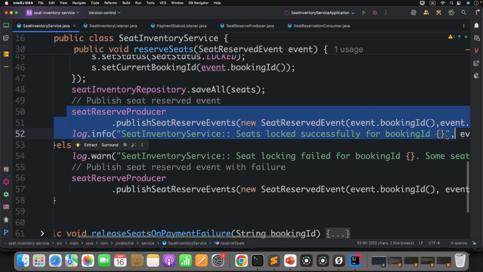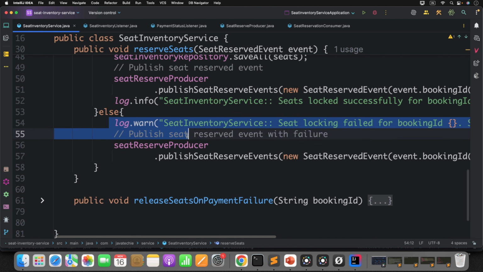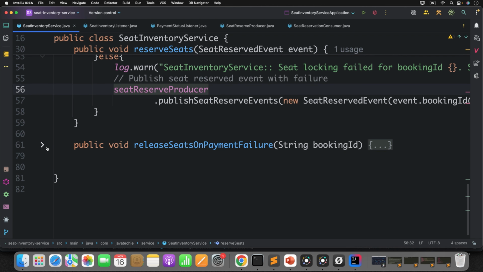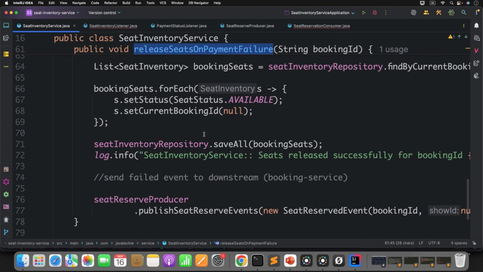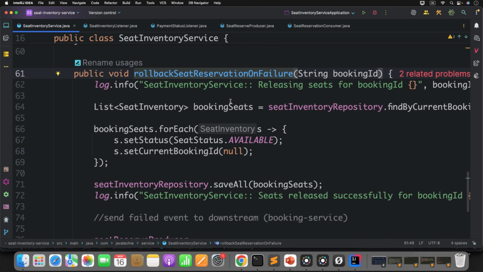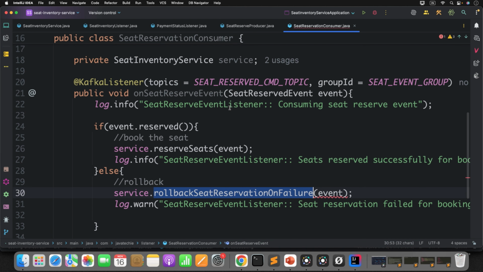See here, if that seat is not available, it will publish a failure event. Now I will also change this method name. Go to the seat inventory service and change this particular method name: rollback seat reservation on failure. All good. This is our consumer.